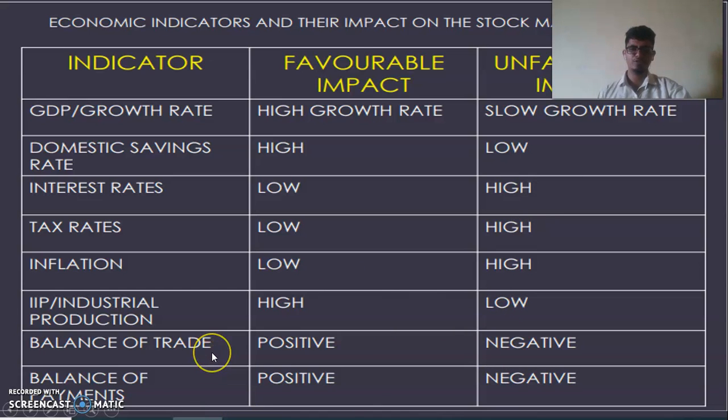So what is balance of trade? Balance of trade is nothing but the difference between total exports and total imports. Okay, in the balance of payment statement, there are three parts. One is the current account, another is the capital account, the third is the official settlement account. Balance of trade is the difference between the import and export of the current account.